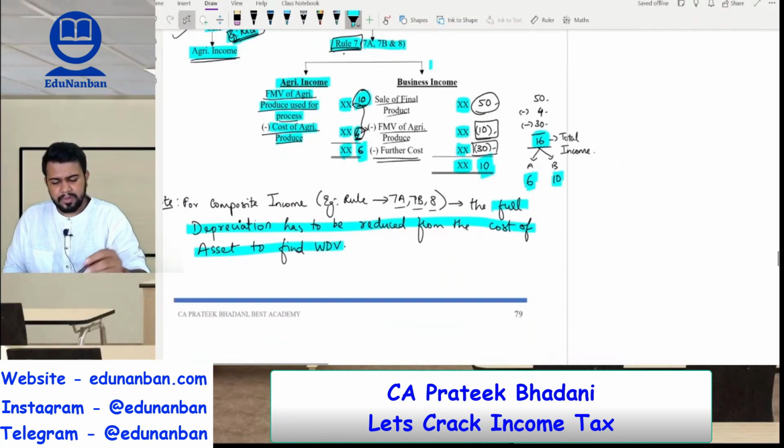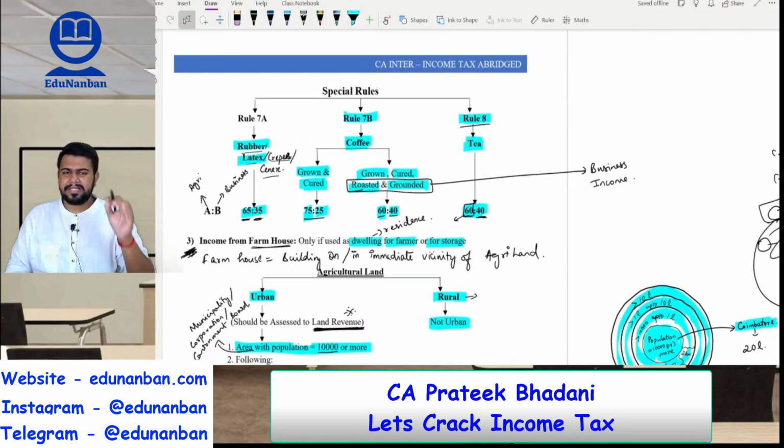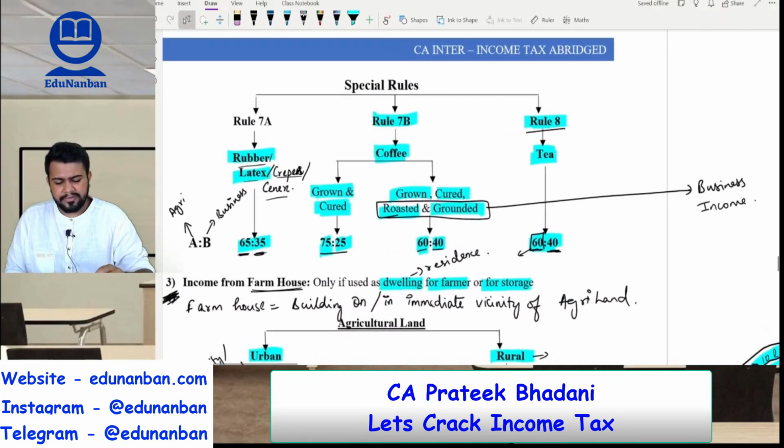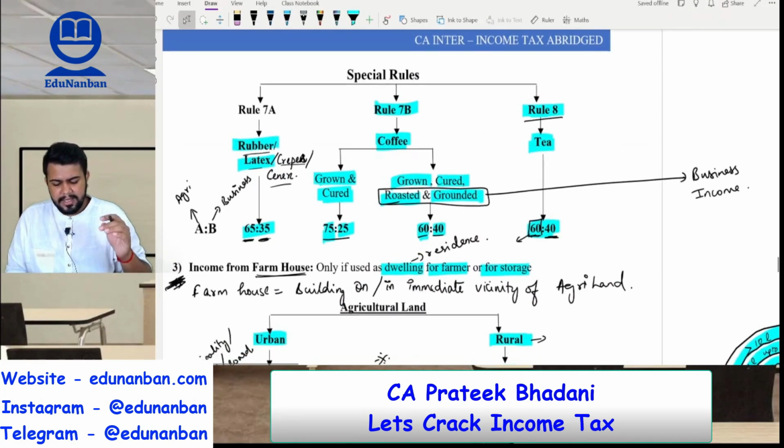Now let's come to composite income, that is section 7A, section 7B and rule 7A, rule 7B and rule 8 of the income tax rules. Rule 7A talks about rubber, latex, crepe, cenex, etc. In such case, A is to B, that is agriculture is to business, will be 65 is to 35. 65% agriculture income, 35% business income.